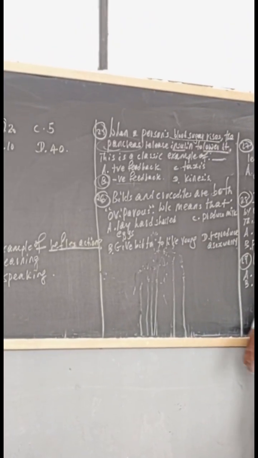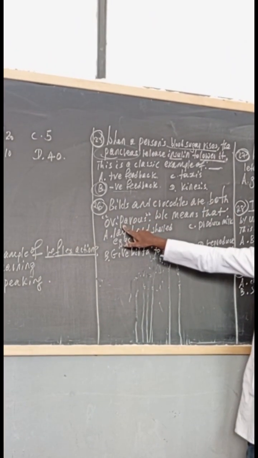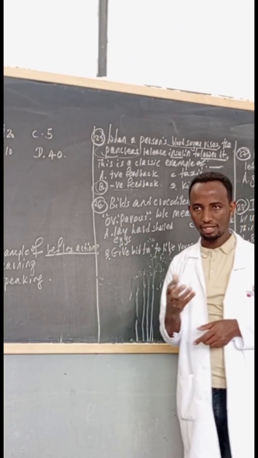Birds and crocodiles are both oviparous. Which means that, what does oviparous mean?